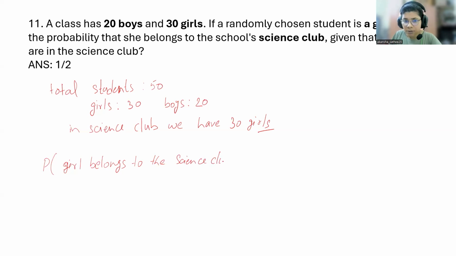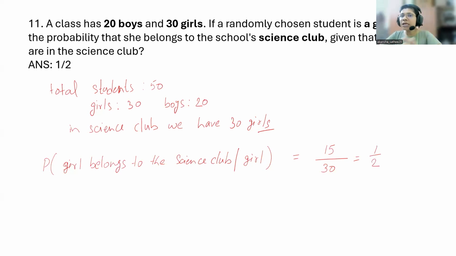Science club, given that the student is a girl, right? Given that the student is a girl and it belongs to the science club. So how many girls are there in the science group? 15 girls. How many total girls are there in the class? 30. So what is the probability?